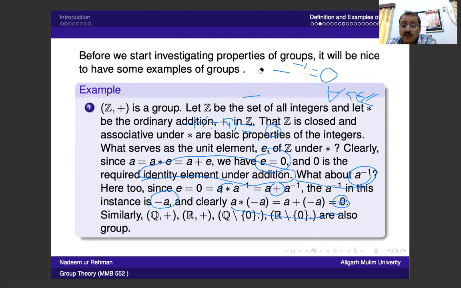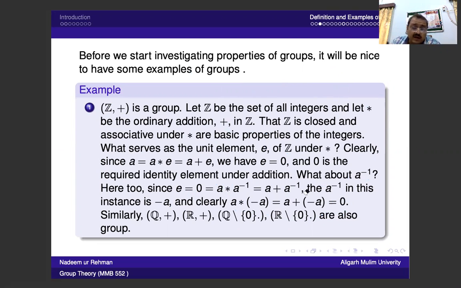Now for instance, let me give some other example. In place of the set of integers, take the set of rational numbers, or the set of real numbers, under addition.